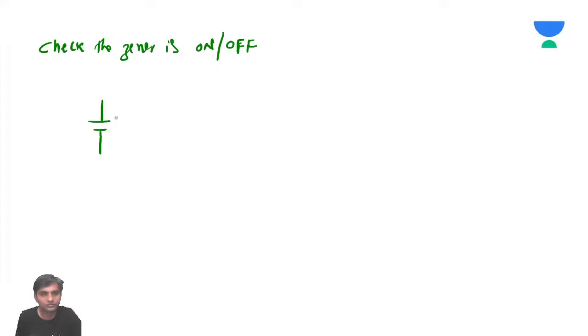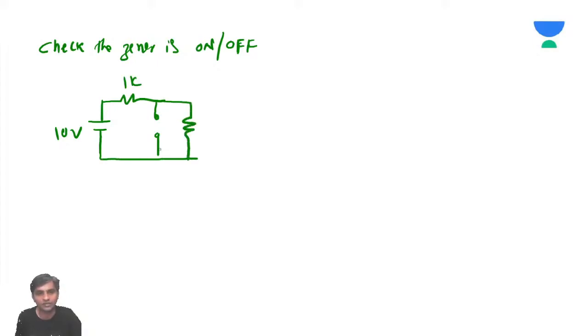So this is 10 volts. We have a 10 volt source, and we have a 1K resistance. Assume that the Zener is open circuited, and then this is another 1K.